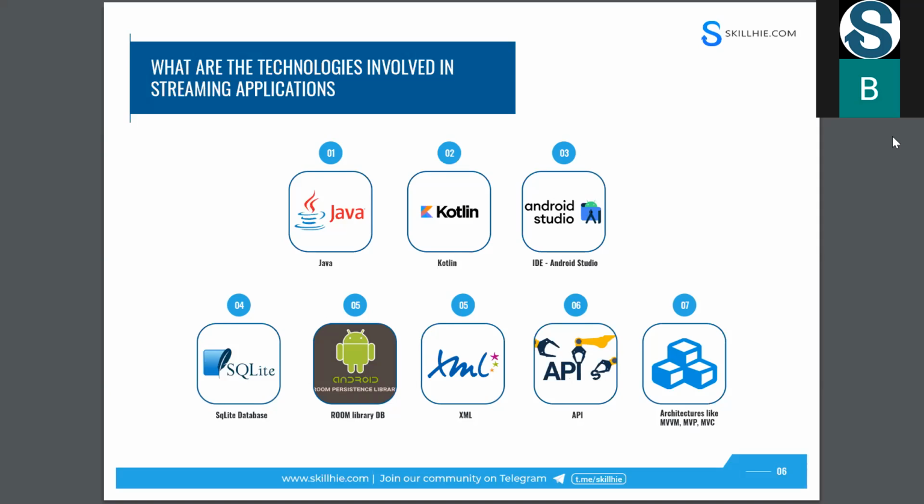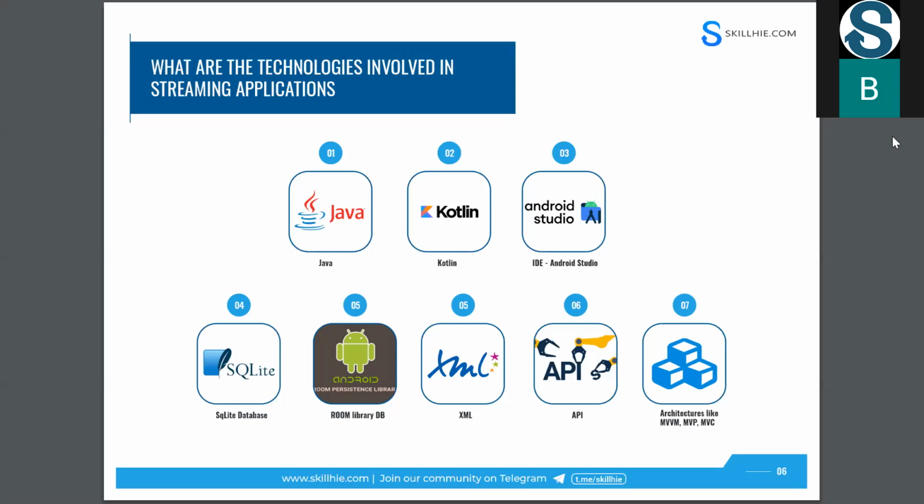But the advantage over Java is less boilerplate code. If you want to write one logic in Java, it may take, let's assume, 10 lines of code. But in Kotlin, the same code will take only 5 lines. It is almost 50% more concise code. I mean, there is optimization when you are using Kotlin.